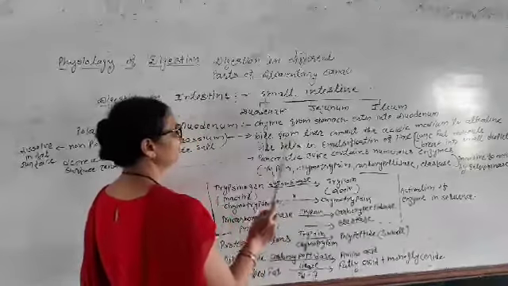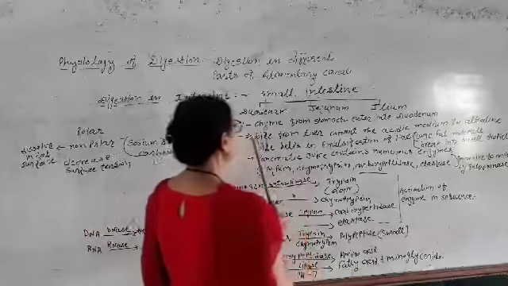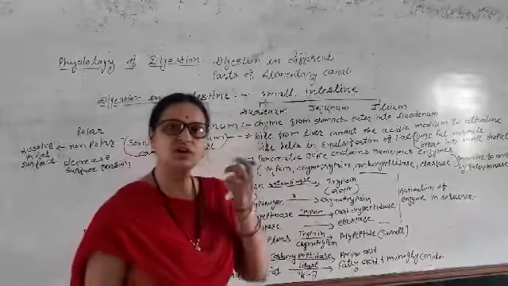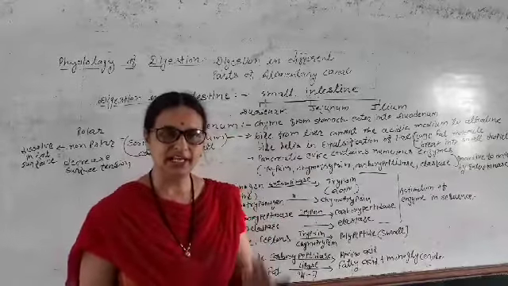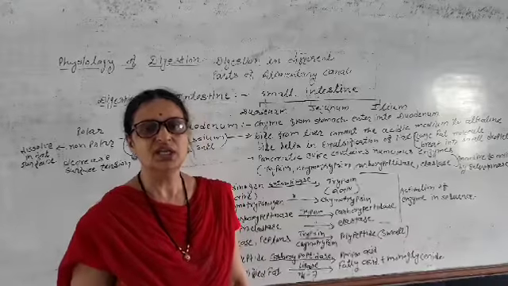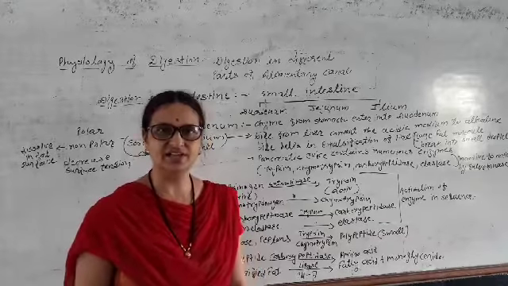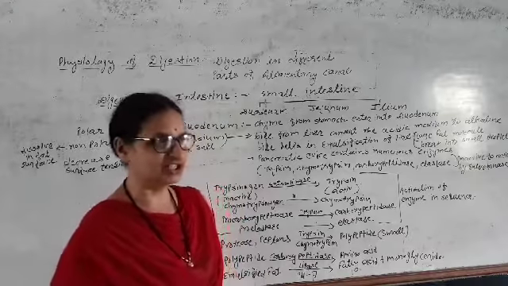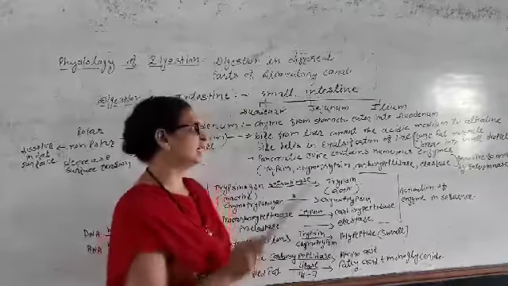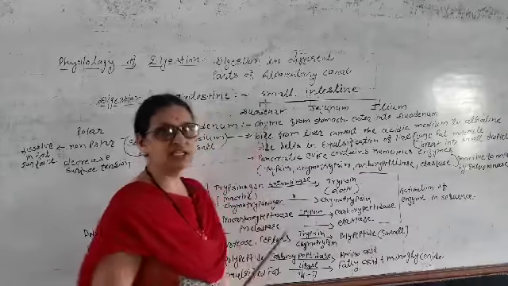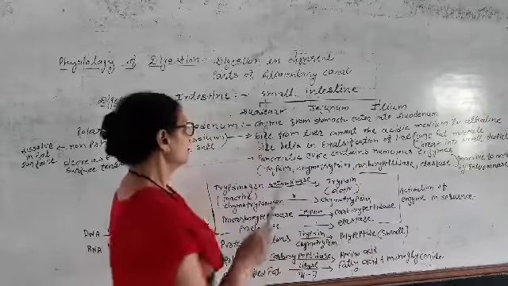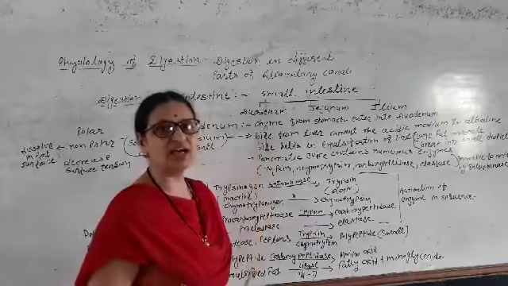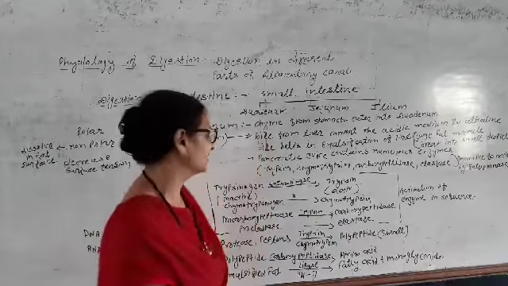Here, bile from the liver. Bile solution does not play a direct role in enzymatic digestion, but bile is very important for digestion. There is not any enzyme in the bile. We will see this in the structure of the liver. So bile does not have any enzyme, but still it is important for digestion.